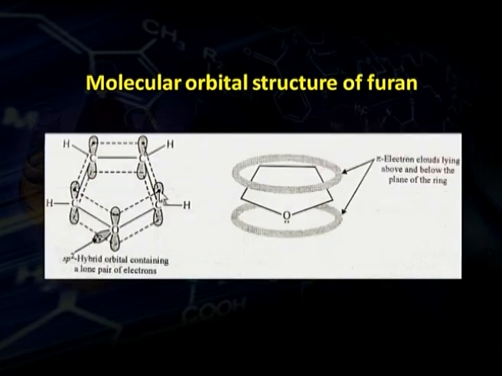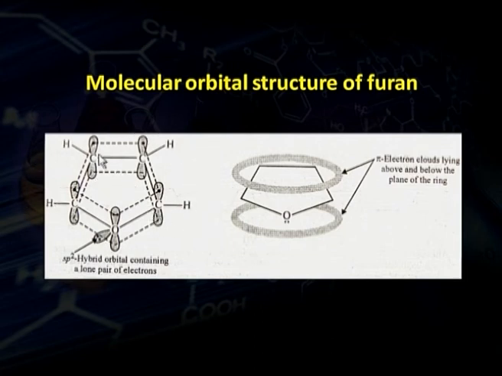Now, of the 3 sp2 orbitals, 2 sp2 orbitals of carbon atoms form sigma bonds with the sp2 orbital of the neighboring carbon atom, and the remaining 1 sp2 orbital forms a sigma bond with the s orbital of the hydrogen atom. In the case of the oxygen atom, the 2 sp2 orbitals having 1 electron only are involved in sigma bond formation with the neighboring carbon atoms, while the 1 sp2 orbital in which there is a lone pair of electrons remains as such. Now, there are p orbitals in the perpendicular plane.